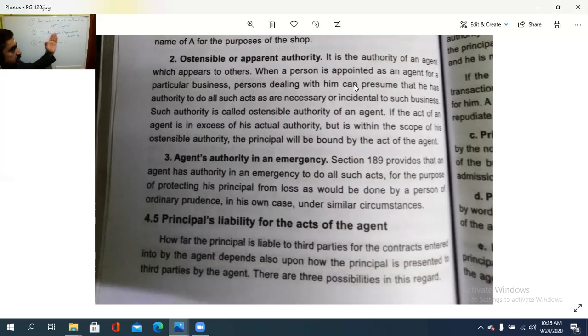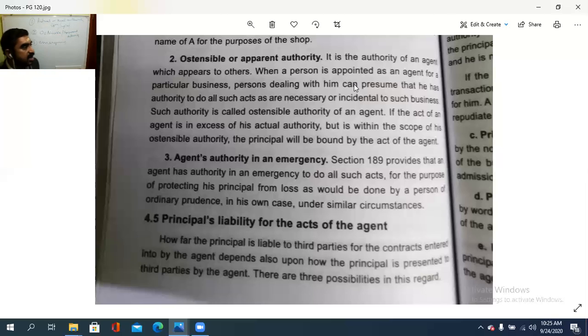Then ostensible or apparent authority in the sense means person dealing with such an authority can presume that he has the authority to do all such acts that is necessary or incidental to do or for the success of the business. This is important or necessary for that one, isn't it? അതിനെയാണ് ostensible or apparent authority എന്ന് പറയുന്നത്.